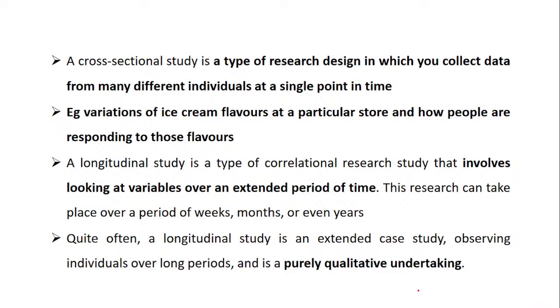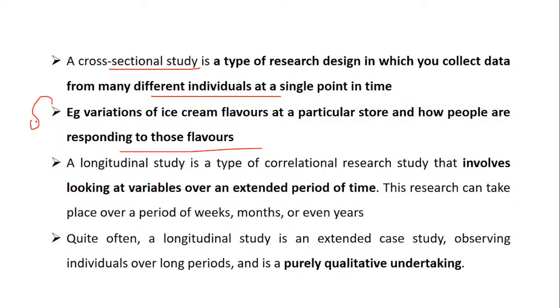I'm explaining it a little bit slowly so that it will help you. When we talk about cross-sectional study, it is a type of research study which helps you to collect data from different individuals at a single point. You are collecting a lot of data from different individuals at a single point. For example, variations of ice cream flavor at a particular store and how people are responding to those flavors.